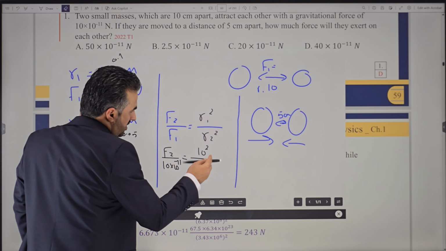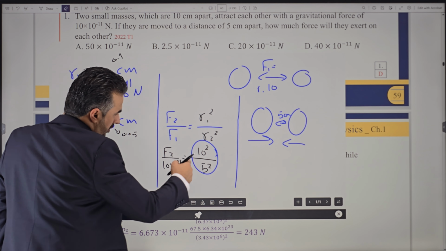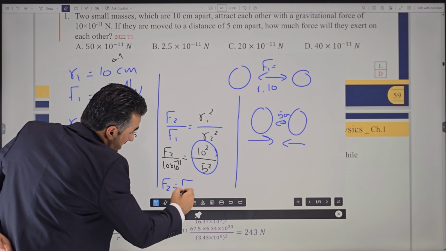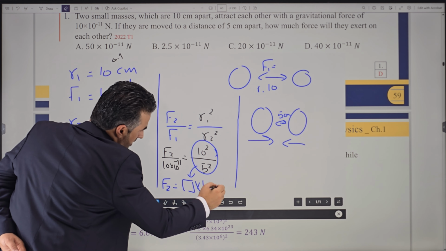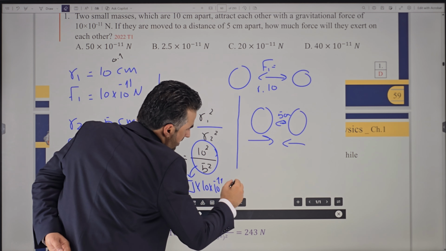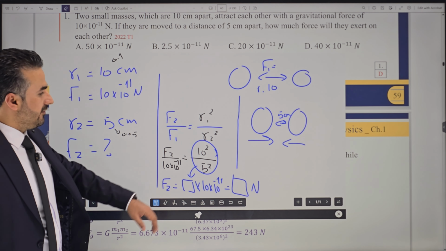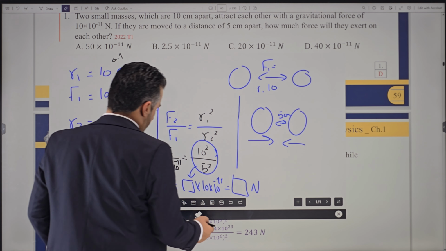The easiest way is to calculate this part first, then cross multiply. So F2 equals whatever this is, multiplied by 10 times 10 to the power negative 11, and then you will find the answer. Then you can see which choice is correct and choose the right answer.